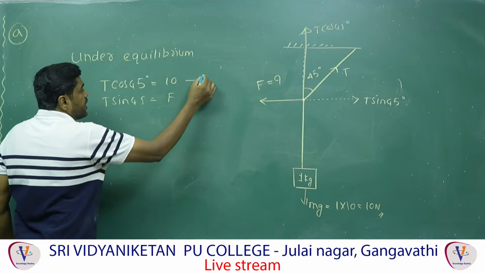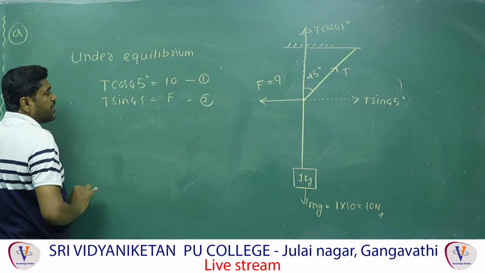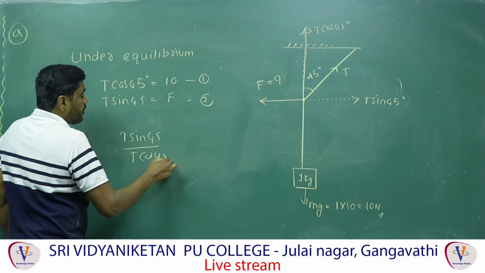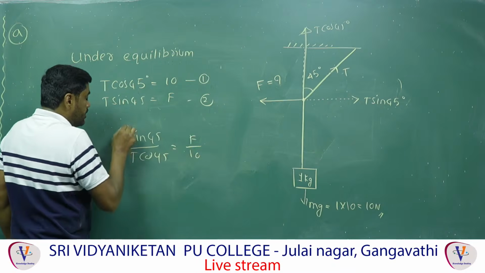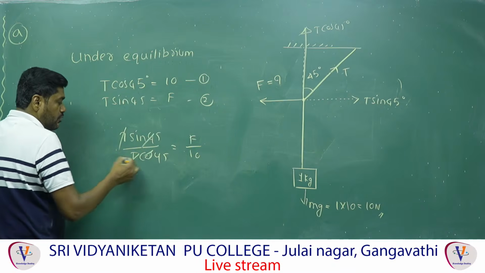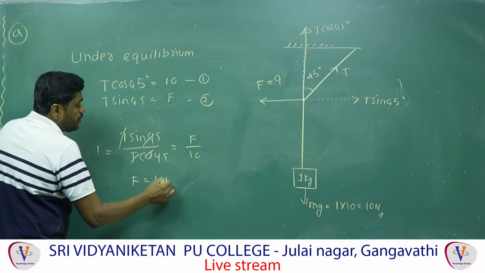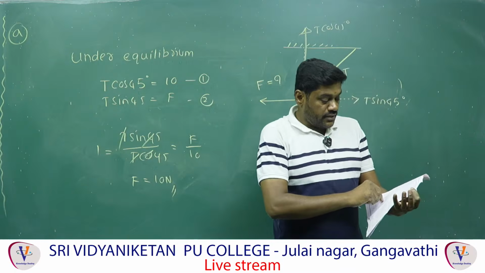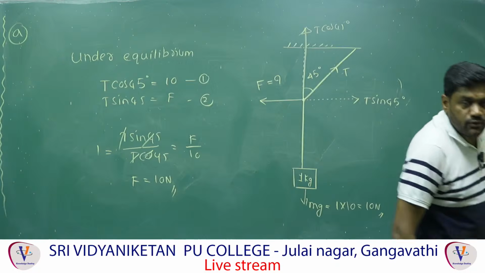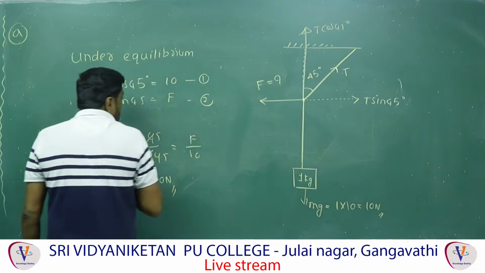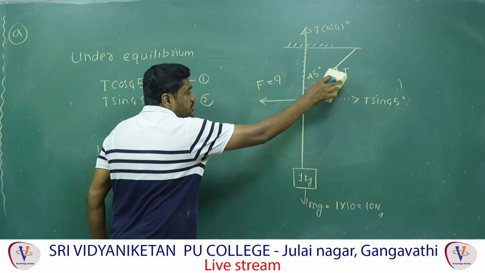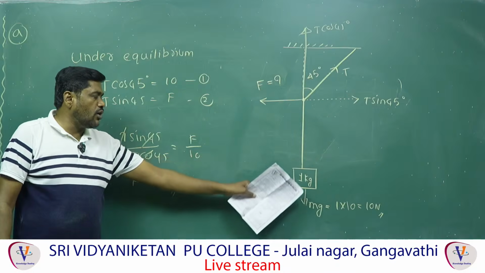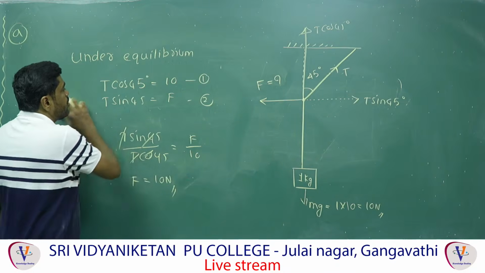If you take the ratio between the two equations, T sin 45 by T cos 45 is equal to F by 10. T cancels, and tan 45 is equal to 1. Therefore F is equal to 10 Newton, which is the correct answer. So question number 9, the first option is correct. Just go through the balancing condition: resolve the tension T. After resolving, T sin 45 balances the F, and T cos 45 balances the weight.